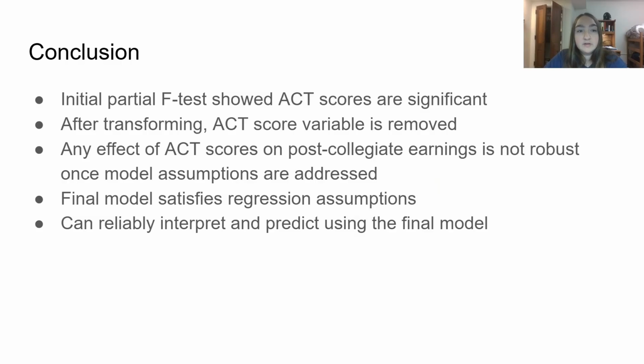So for the conclusion, the initial partial F test showed that ACT scores are significant. However, after transforming, the ACT score variable was removed. So any effect of ACT scores on the post-collegiate earnings was not robust once the model assumptions were addressed. This final model does satisfy the regression assumptions, and we can reliably interpret and predict using the final model.